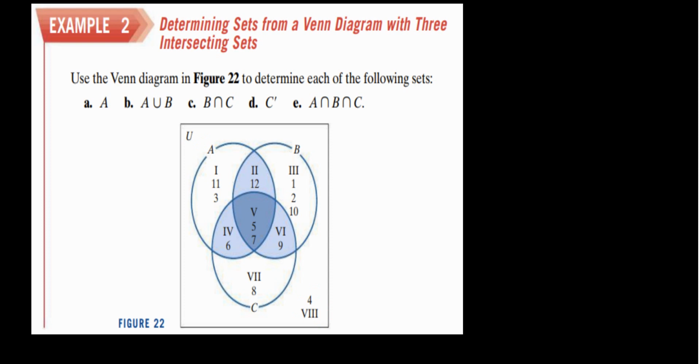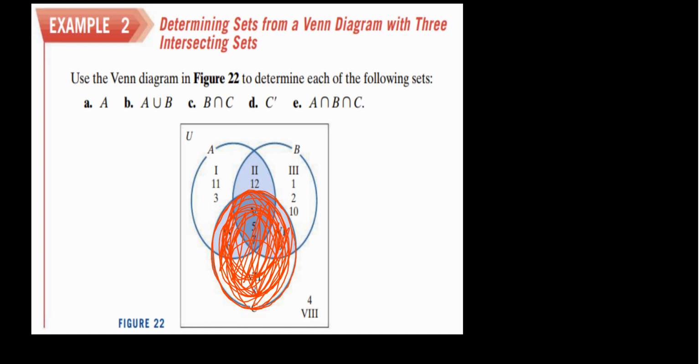So we're wanting C complement, and if you recall, C complement is everything that is not in C. So if this is my C Venn diagram here, my C circle, well, pretty much everything that is not in there, right? So 11, 3, 12, 1, 2, 10, and then don't forget 4. Okay, that is C complement.